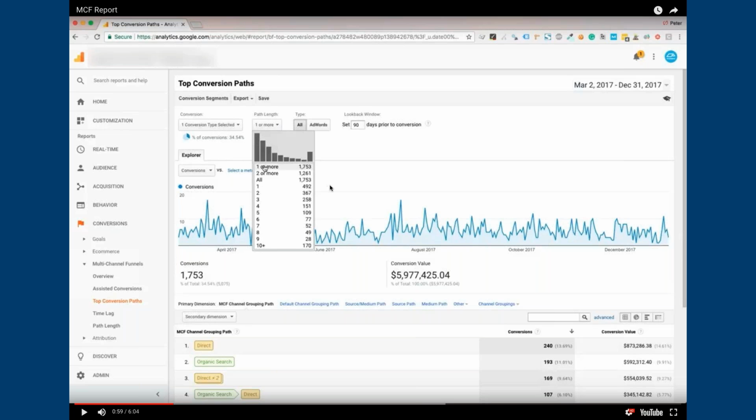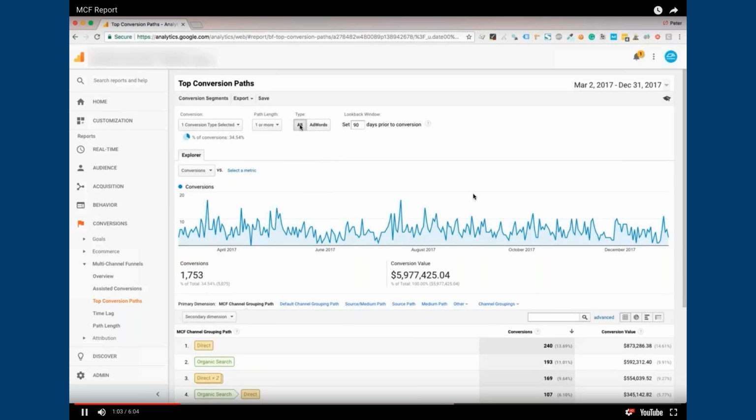That's only about a quarter of all of the transactions. What's really interesting is when we look down here beyond 5 separate marketing channel touches, we're seeing that about a third of all your transactions during this time period involved more than 5 marketing channel crossovers. That's kind of eye-opening for a lot of folks.